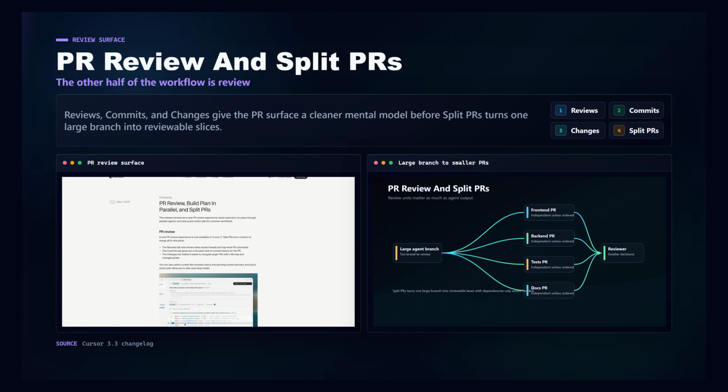Cursor 3.3 also tightens the other side of the workflow, review. The PR surface in Cursor 3 has Reviews, Commits, and Changes tabs. Reviews keeps inline threads and top-level comments together. Commits focuses on history. Changes gives a file tree and picker for large pull requests. Then Split PRs uses chat context to find logical slices, creates a backup snapshot, proposes a split plan, and defaults to independent pull requests unless dependencies are needed. That is aimed directly at the mess created by one giant agent-generated branch.